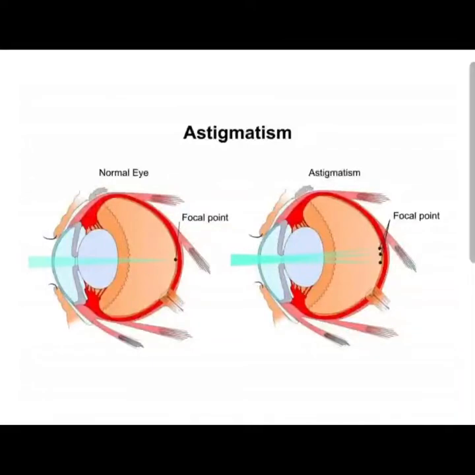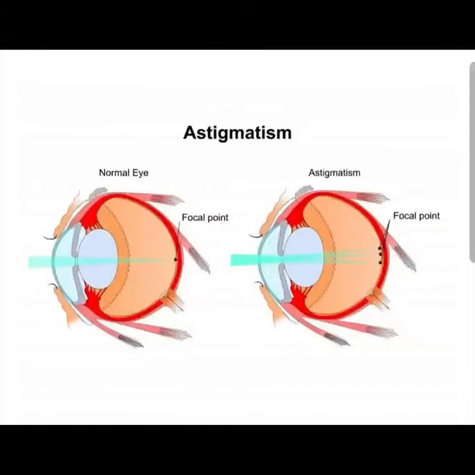Now, under normal circumstances, when light enters the eye, it creates a clear image of the object as light is refracted evenly. But in astigmatism, due to uneven curvature of the cornea, when light enters the eye, it is refracted more in one direction than the other, allowing only one part of the object to be focused at one time and others are blurred.